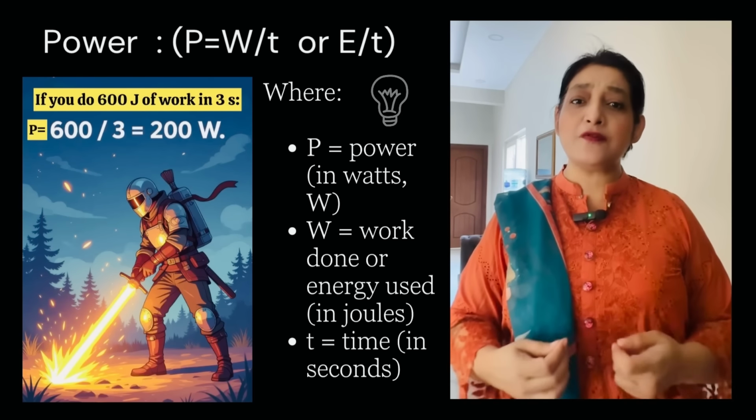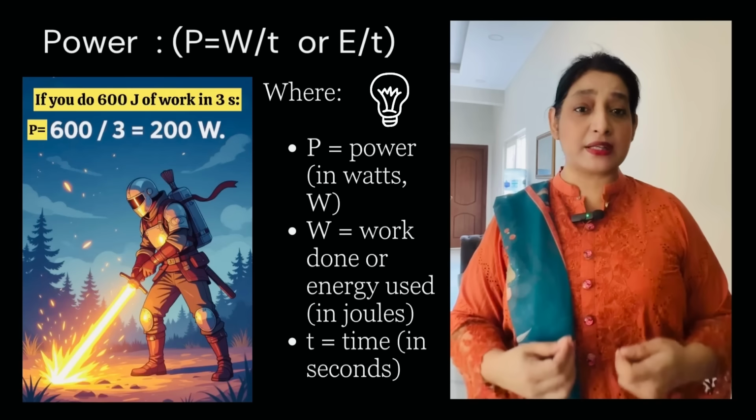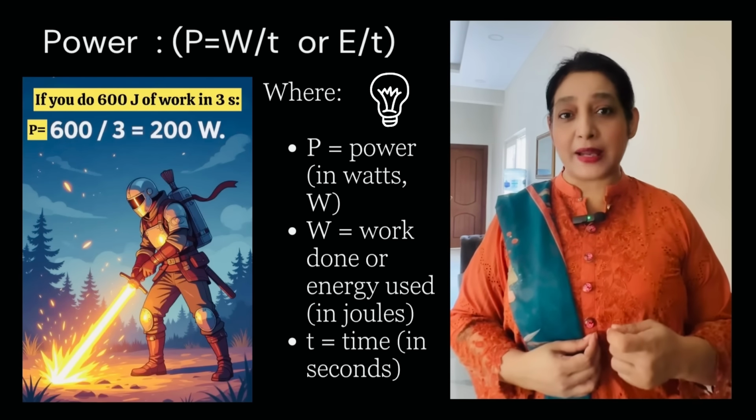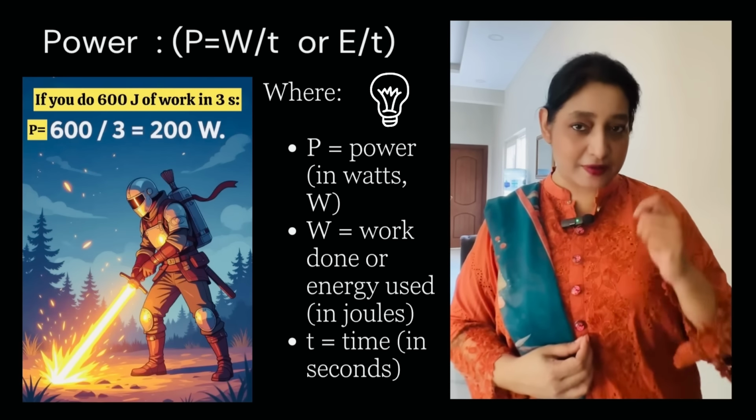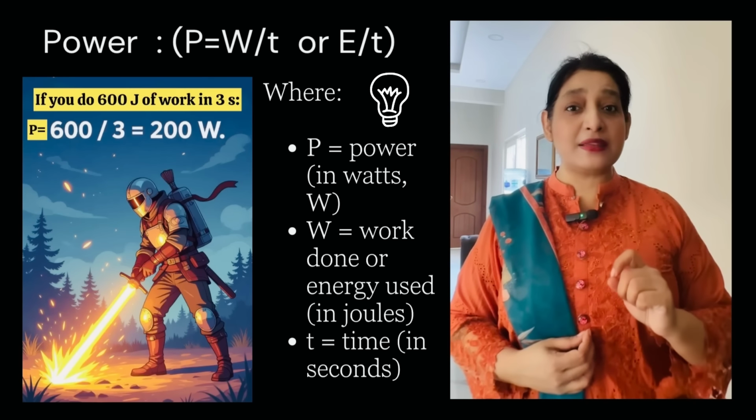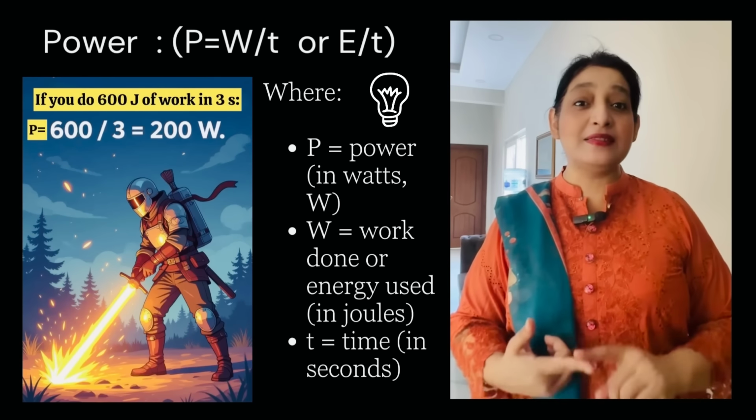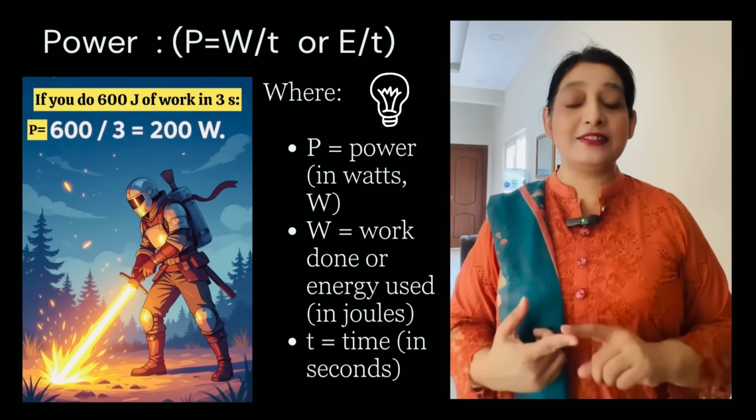For example, if you do 600 joules of work in 3 seconds, P = 600/3, that is 200 watts. A higher power means more work in less time. That's why machines save energy and time.